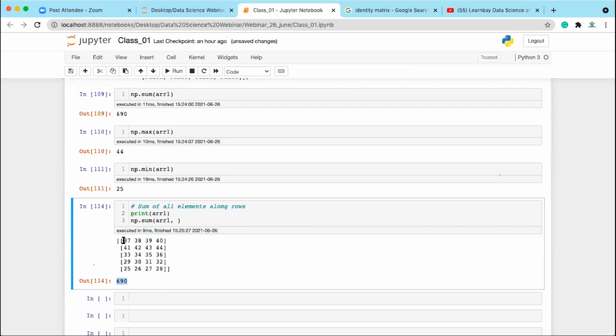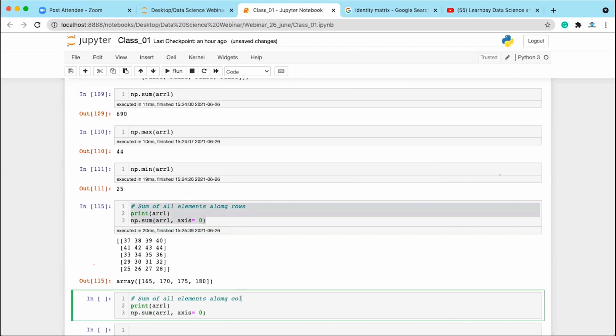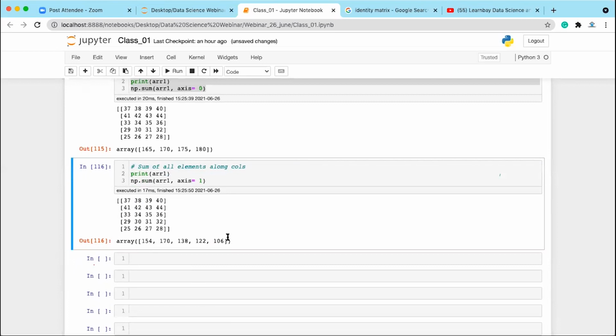What if I want the sum along the rows or along the columns? To do it along the rows, you will be writing axis equal to 0. This gives you the sum of all the elements along the rows. And if you want to do it along the columns, you can do here axis equal to 1. This will be giving you the sum of all the elements along the columns. Clear, everyone? So axis equal to 0 means rows, axis equal to 1 means along columns in a 2D matrix. Okay, fine, everyone.